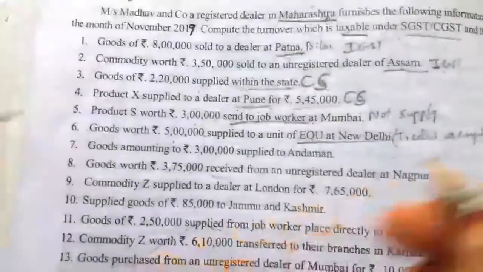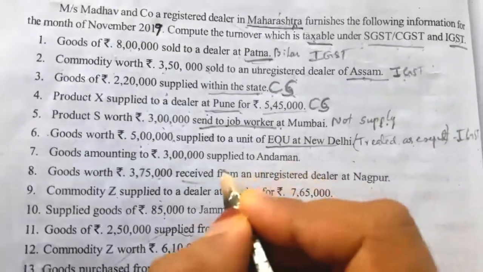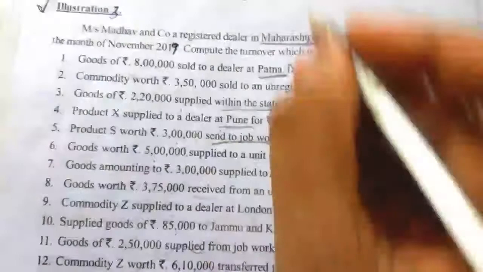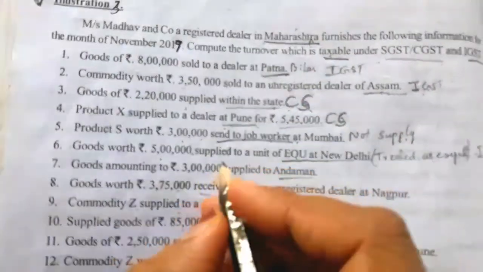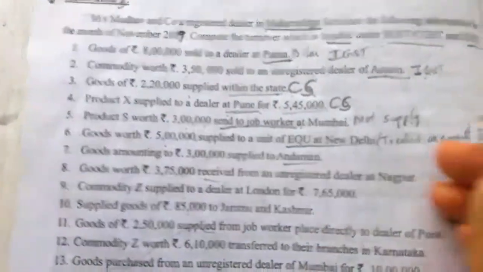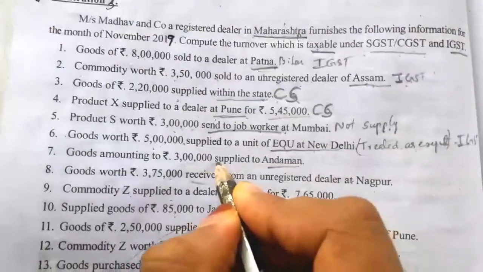Next, goods amounting to 3 lakhs supplied to Andaman. So Andaman and Maharashtra are two different states. So we have to take the 3 lakh value under IGST.